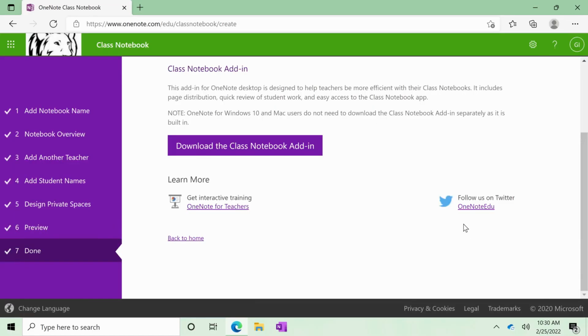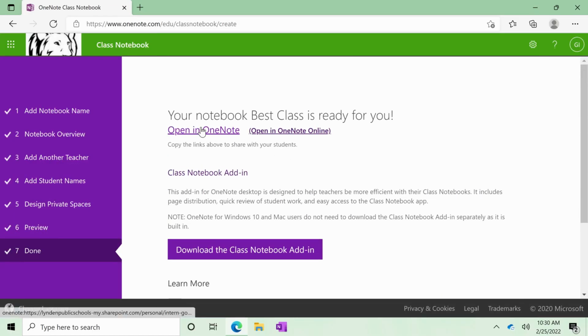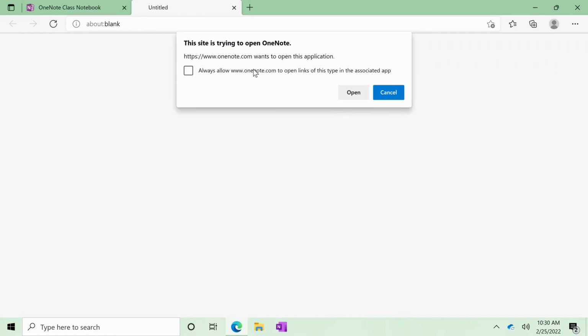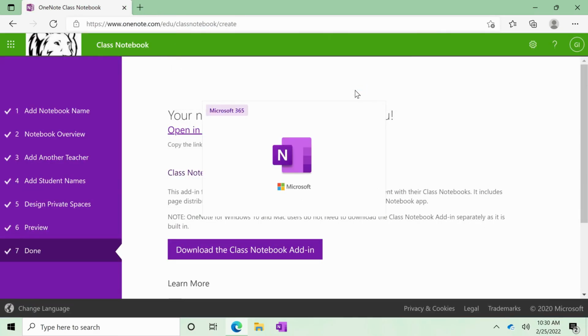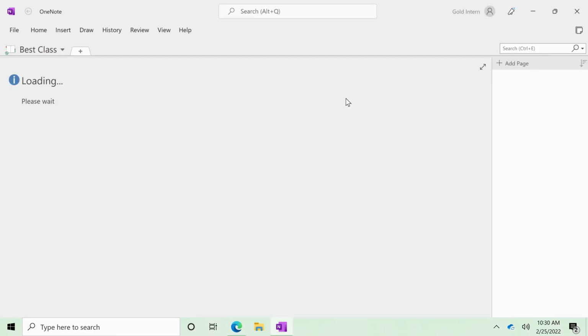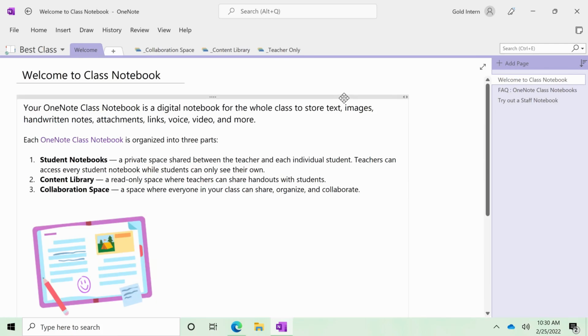Once you click Create, you're done. Click the Open in OneNote link under the heading. Do not click Download the Class Notebook add-in, as it is already installed. You can now begin to curate your class notebook.